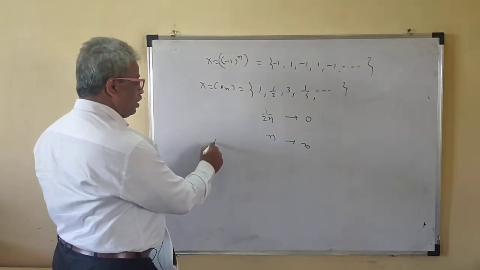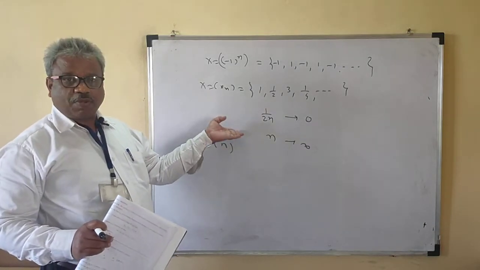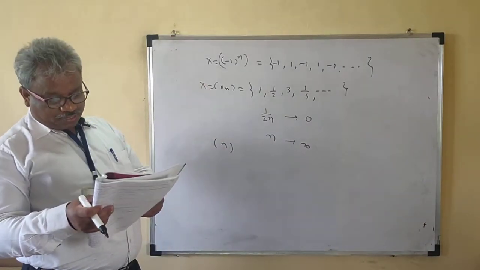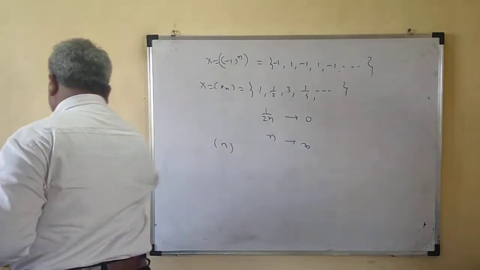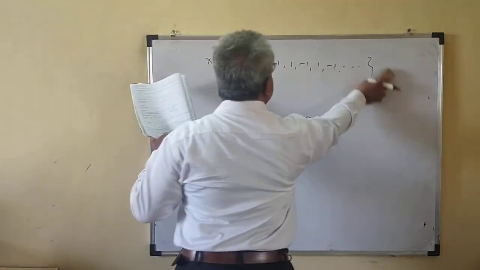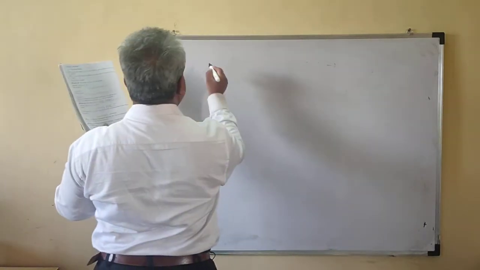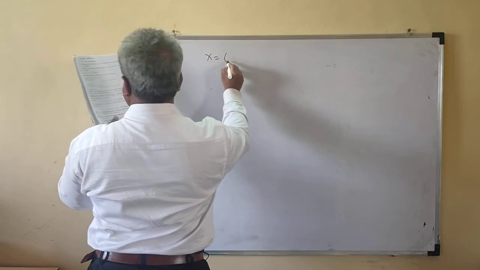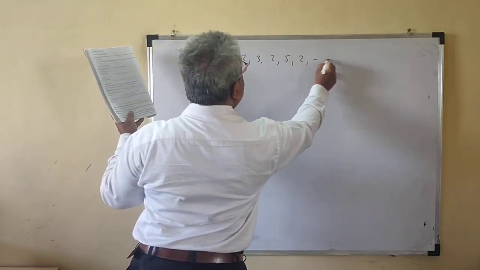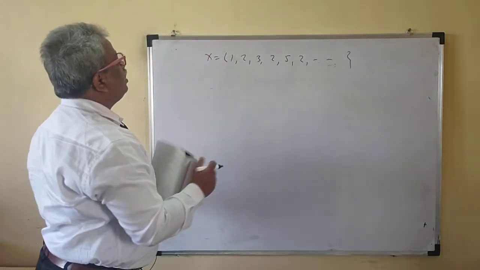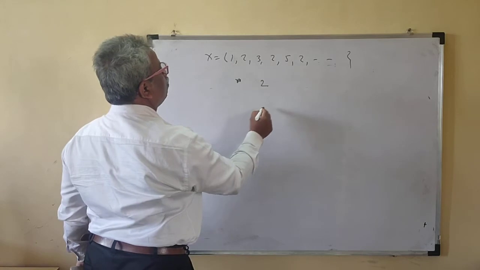Note that this sequence is also not bounded. It has a subsequence which is not bounded. That means it is not a convergent sequence. So this is a divergent sequence. One more thing: if you have a sequence like 1, 2, 3, 2, 5, 2, something like this, for even it is 2, and for odd it is n.